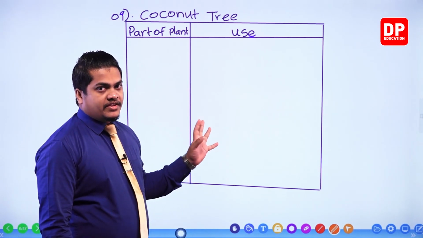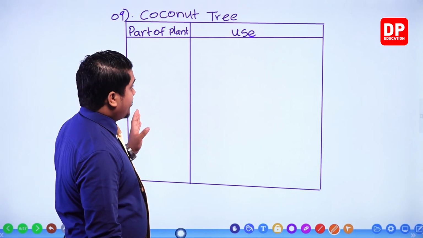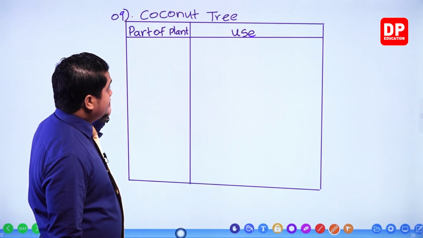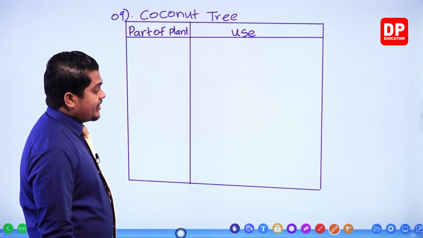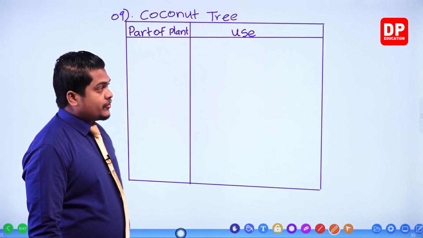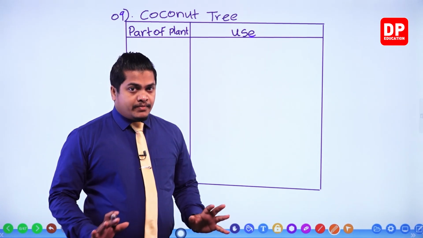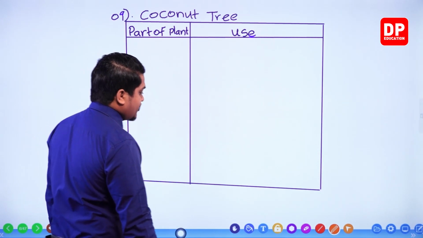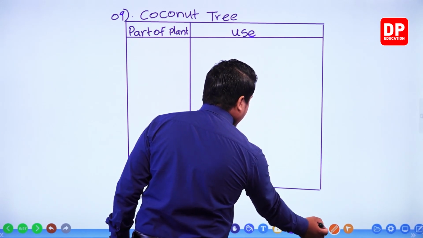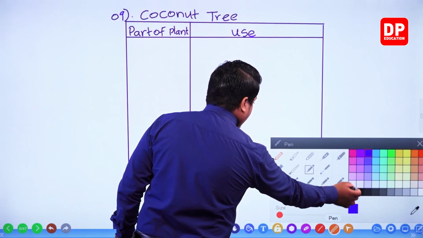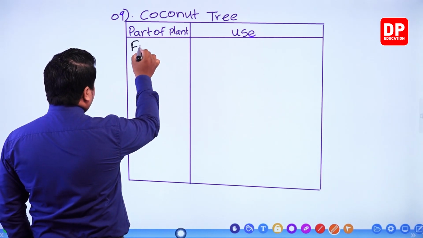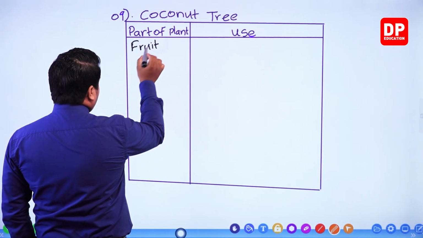So here within the table, my dear children, I am mentioning the part of the plant and the use. The coconut tree is the main plant that we utilize several parts of in our day-to-day life. So you have to mention 5 of those parts. First of all we'll mention the fruit or the seed.